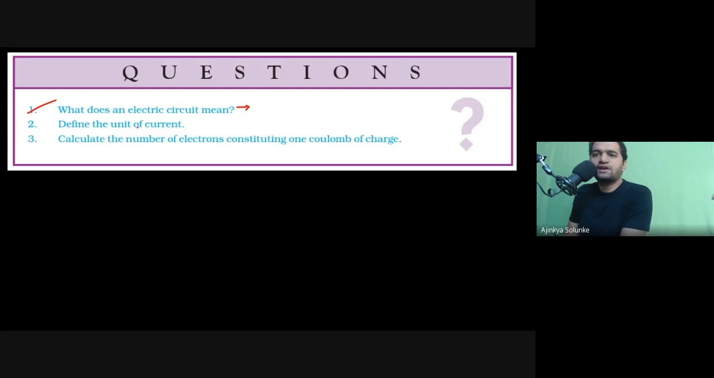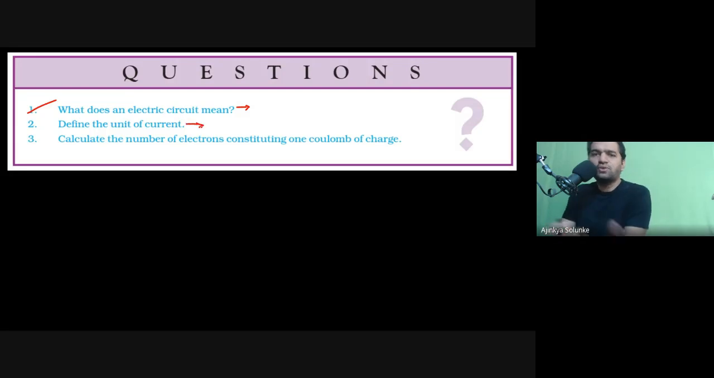Define the unit of current. What is the unit of current? Okay, Urjit correct, Tanmay correct, Samyak correct, Shreyas correct, Madhura correct. Okay, so many students are giving it correct. Sonia correct, Jayesh correct, Karthik correct.